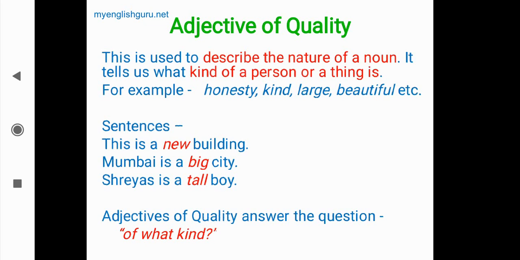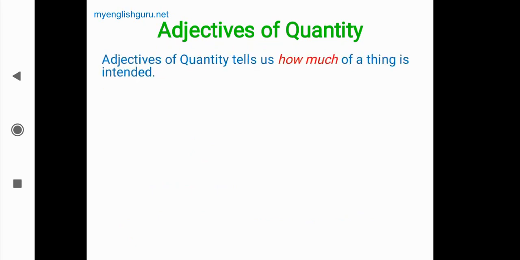I hope you understand. The second now, adjectives of quantity. See, the previous one was adjective of quality and now here it is quantity. Adjectives of quantity tell us how much of a thing is intended.